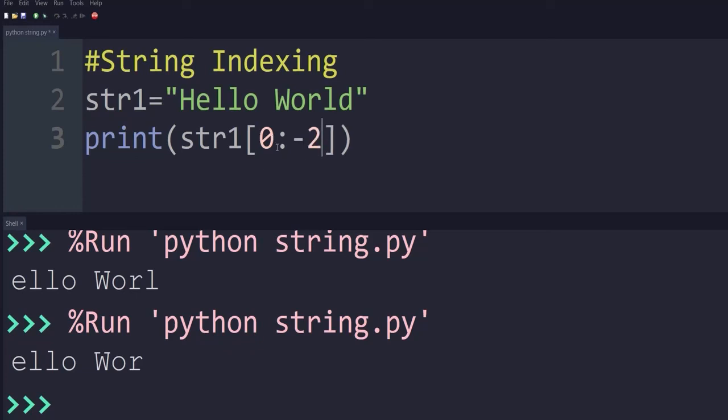The extraction starts from index 0 and the higher value is minus 2, so the last included is minus 3. So starting from index 0 till minus 3. Let's execute. If I press F5, it will show hello wor, that is minus 1, minus 2 and minus 3. So till here it will extract all the characters.